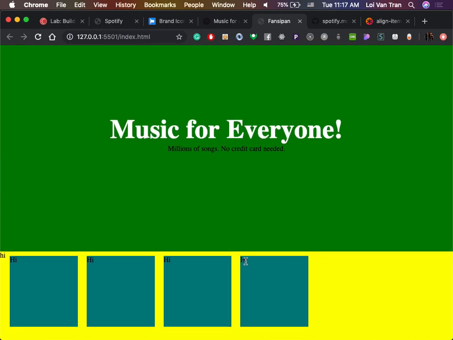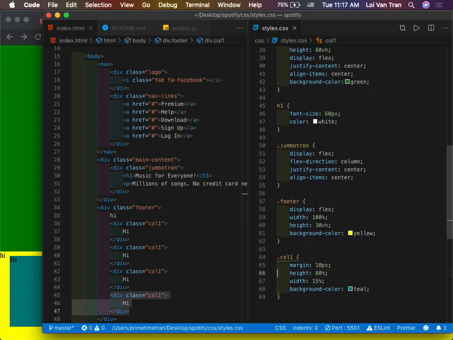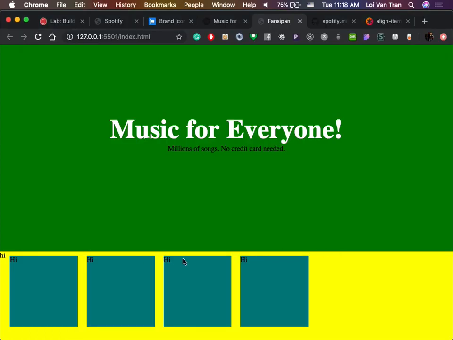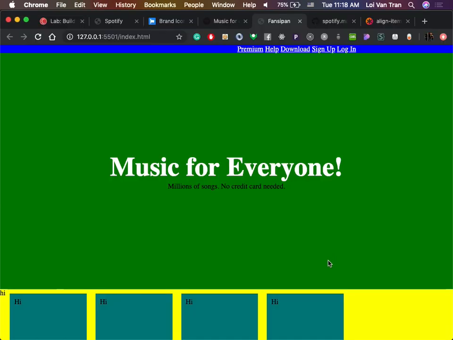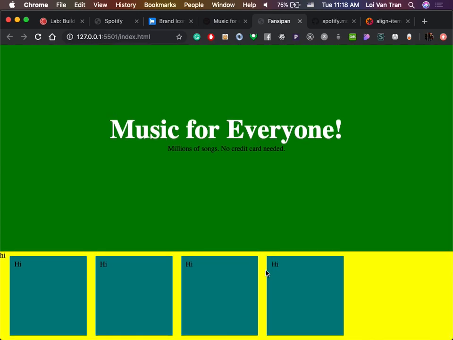Do you see how our "hi" right here is in the top left of each one of these divs? Well, if we give it 10 pixels of padding, the "hi" will move in 10 pixels. Okay, so let me show you. If we give it a padding of 10 pixels, you will observe that the "hi" will move 10 pixels down from the top and 10 pixels right from the left. So we'll save it, and do we observe that behavior?